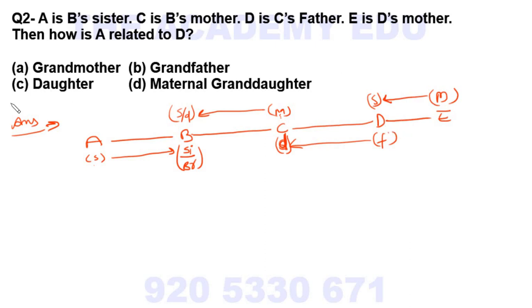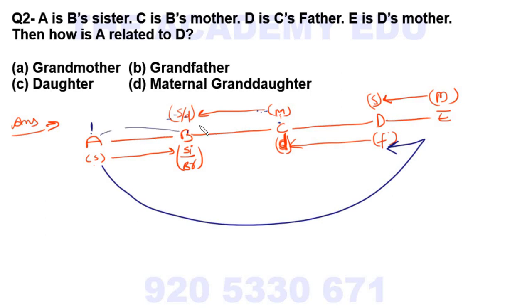Now the question is, how is A related to D? A related to D means who is A for D, right? Let's suppose this is me. This is my sister or brother, and this is my mother, because mother and son or daughter relation.